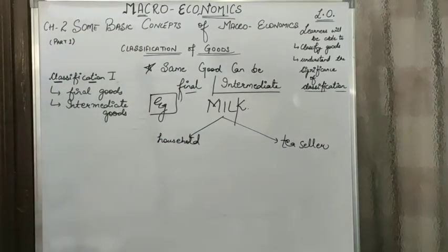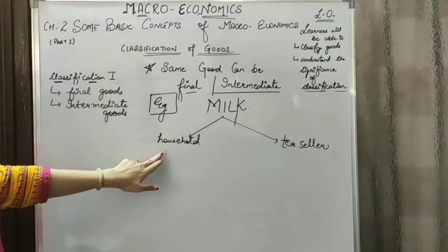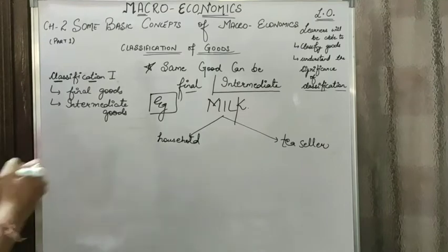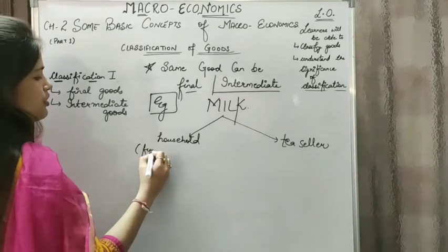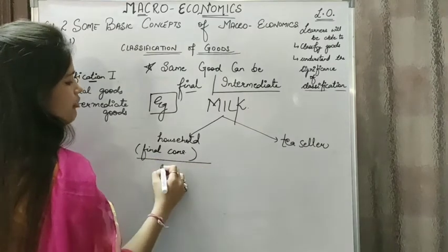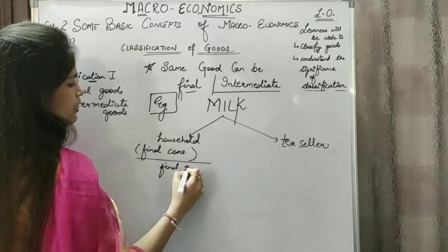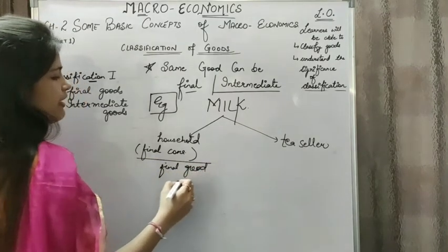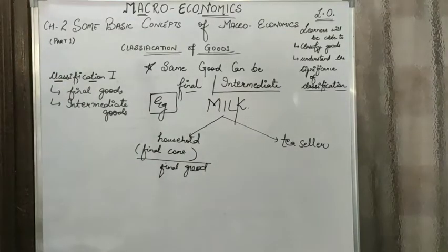If this milk is bought by a household for final consumption, then it will be termed as a final good, because they are not going to add value to it. They are not the producers who are going to add value to it. They are the final users. So ultimately it is going to be termed as a final good.